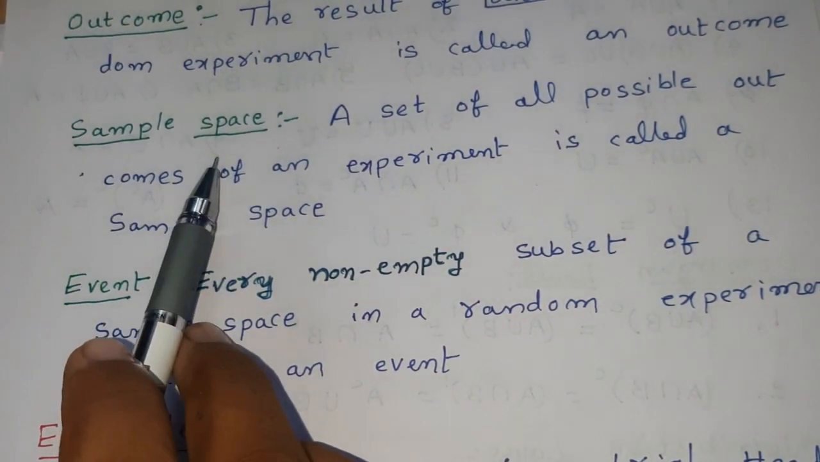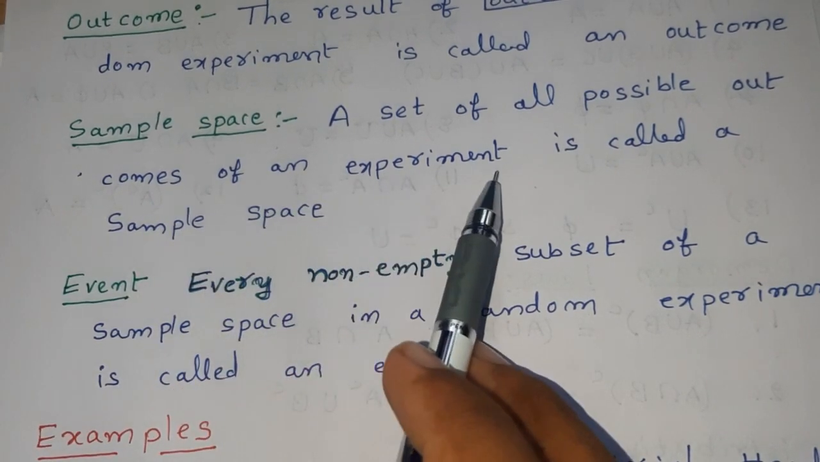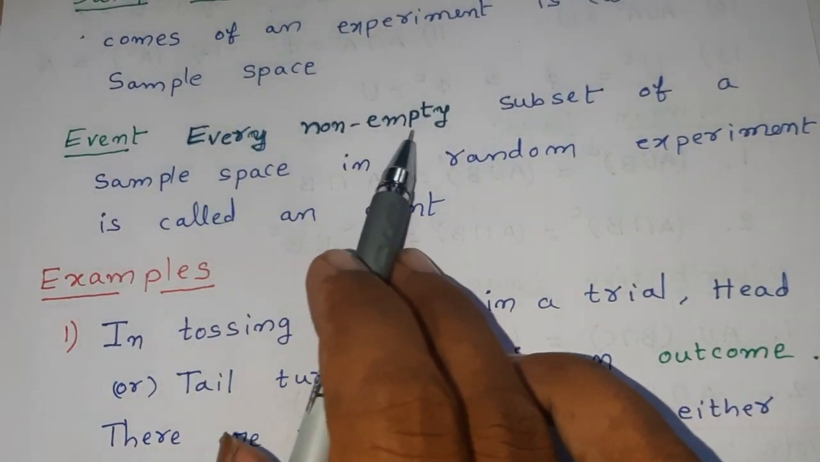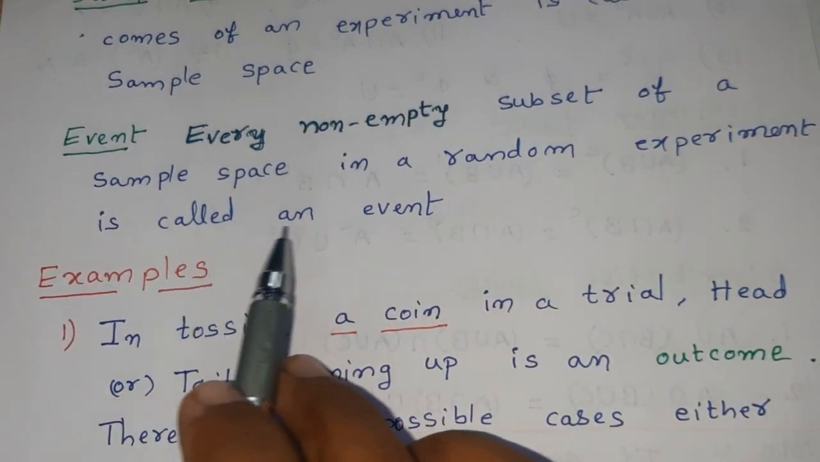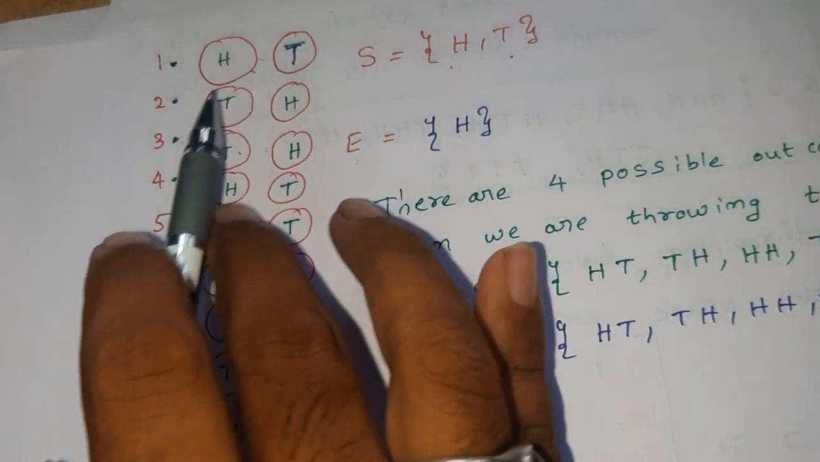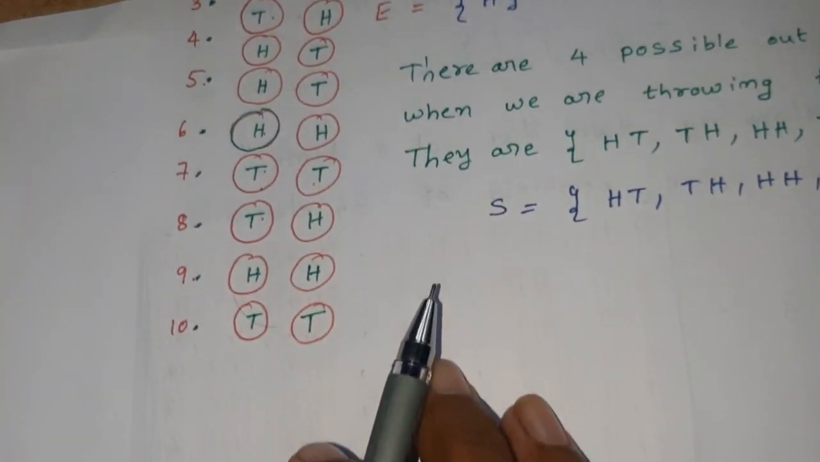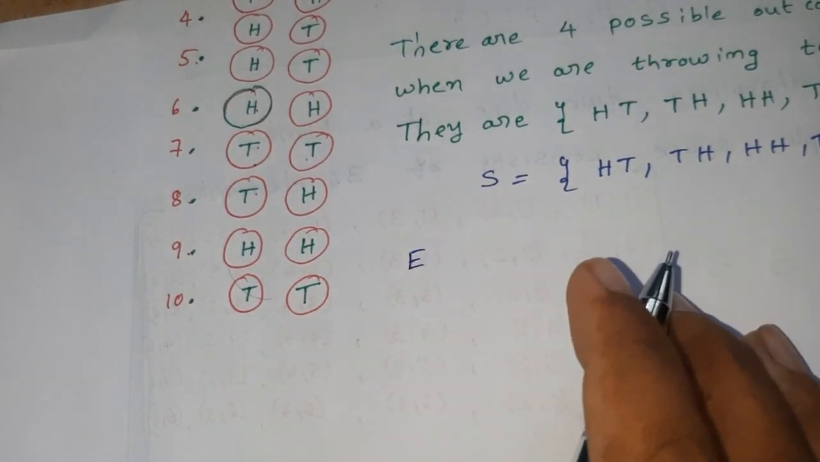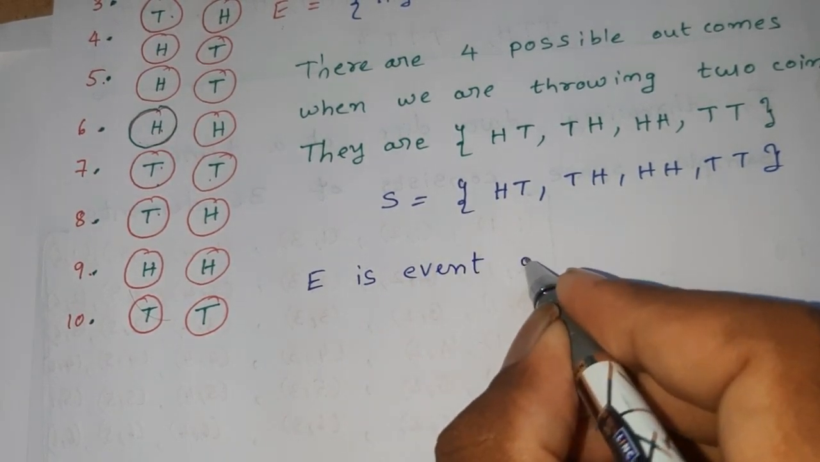Sample space: a set of all possible outcomes of a random experiment is called a sample space. Event: every non-empty subset of the sample space in a random experiment is called an event. For example, in the random experiment where we are throwing 2 coins at a time, let us define an event E.